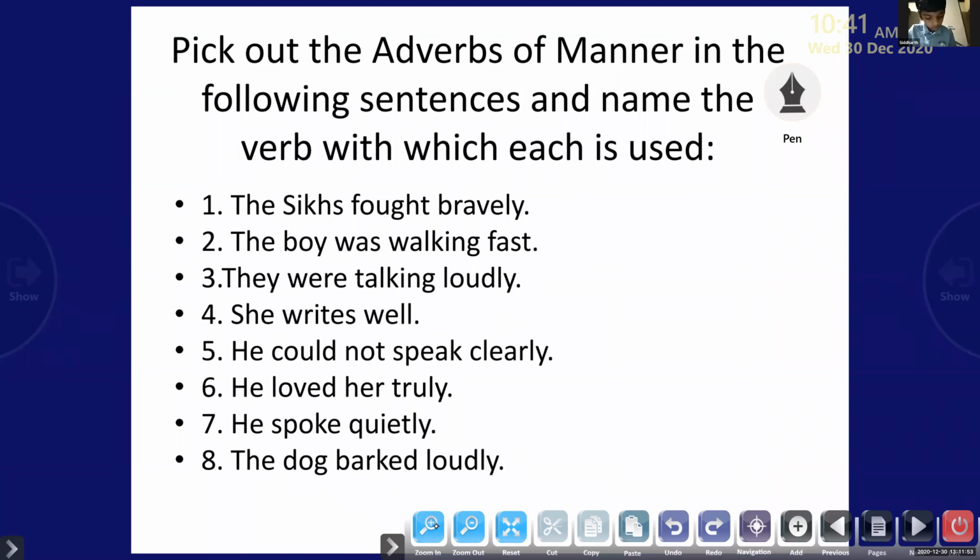Fought bravely. Okay, so pick out the adverb of manner in the sentence. Bravely. Yes, bravely is the adverb of manner here and it describes the verb. The six fought bravely. Bravely is the adverb of manner here, and it describes the verb fought.